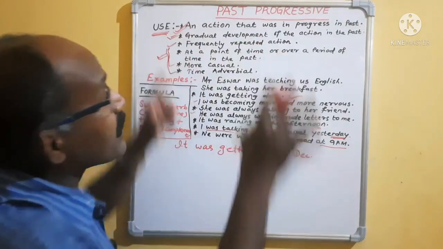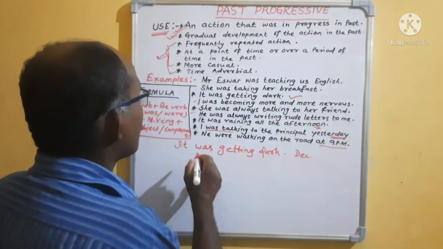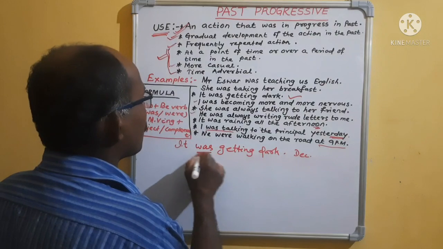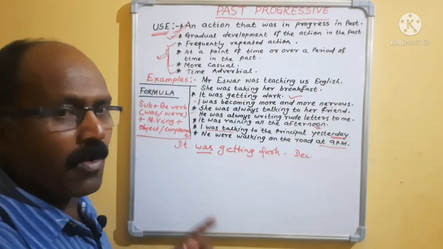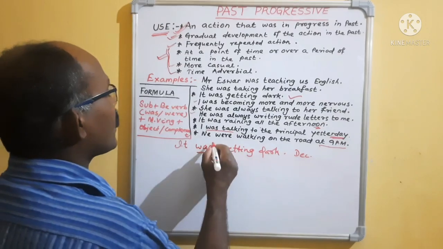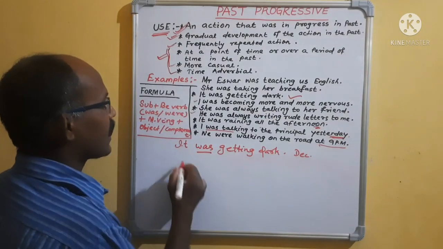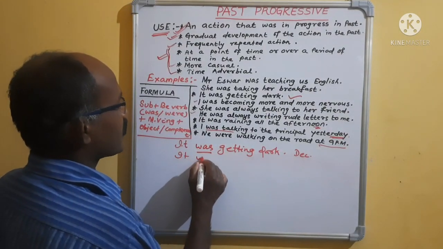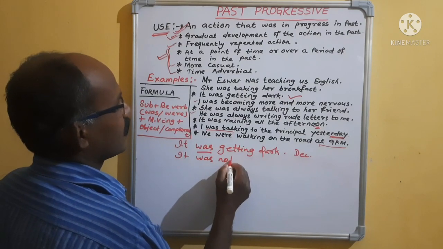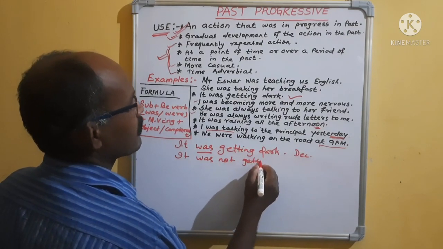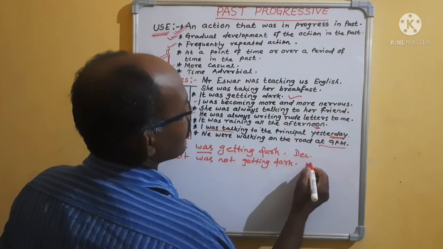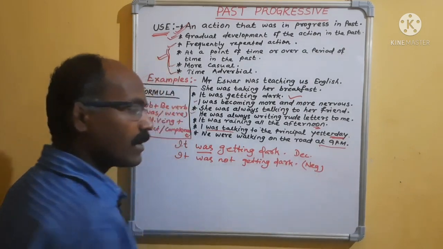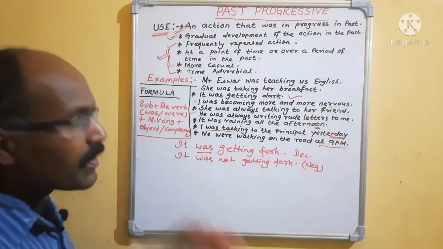But in progressive, I have already told you, there is an auxiliary verb, helping verb, so no need to break the verb. You have to use the not in between. That means it was getting dark, negative: it was not getting dark. Full stop, it is negative. Okay, clear? Then come the interrogative.